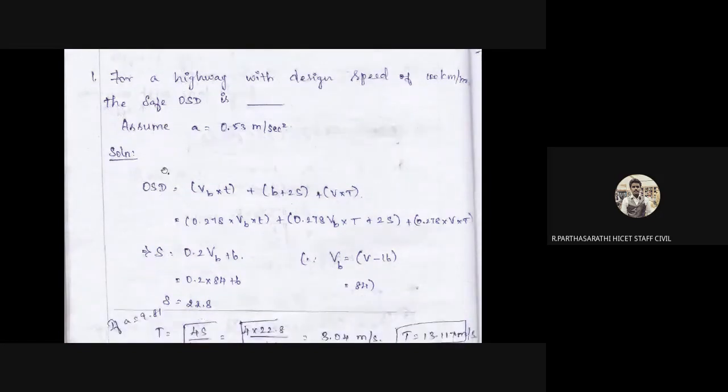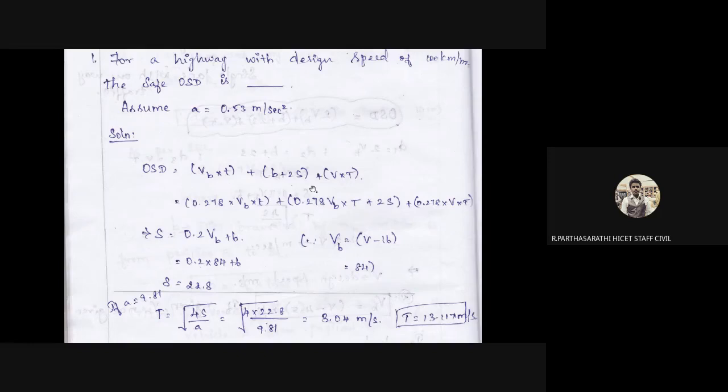So the solution: the overtaking sight distance is equal to VB into T plus B plus 2S plus V into T. We have all the values. VB is always 0.278 into VB into T, then plus 2S. Here, 0.278 V into T. So S is given by the formula 0.7 VB plus 6. We take VB as 84, so S is equal to 22.8.